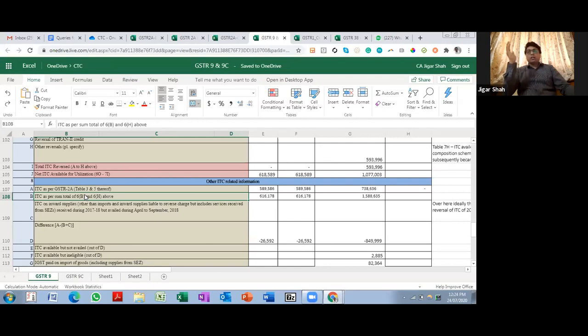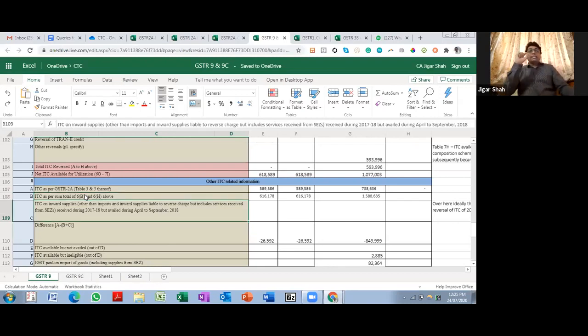So that is how that figure should come in. So 6B is correct. There is no issue in the form according to me over here. It is correct for reconciling with the 2A figure to take the total from table 6B. The 6B is basically all the ITC of other category which ideally should have been in 2A, right? So it is just comparing that figure.